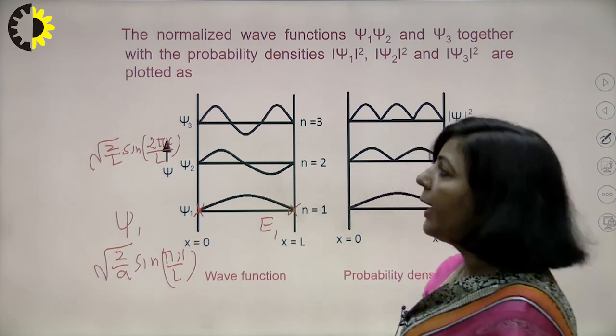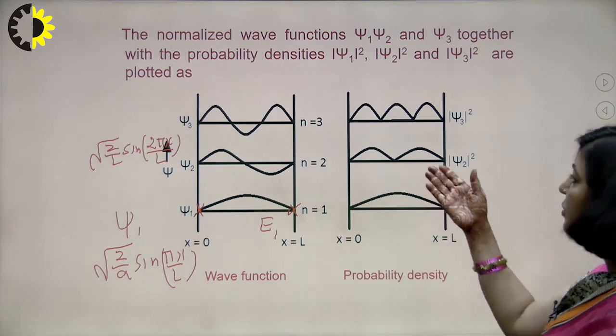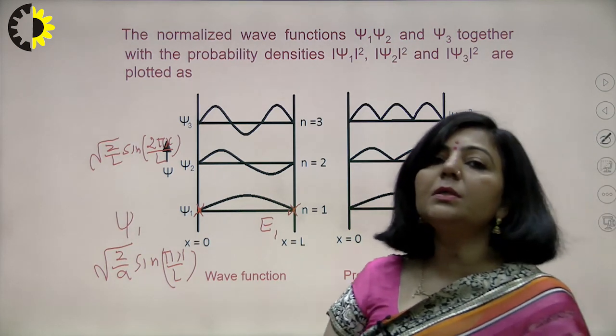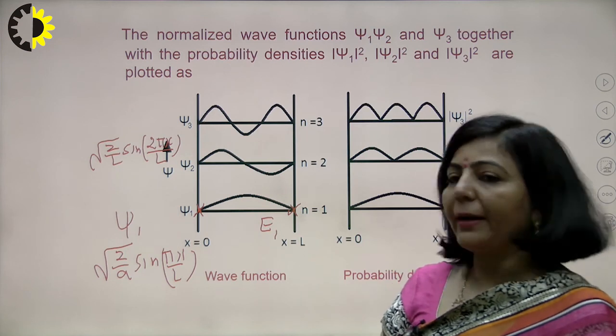And these are the plots for probabilities here. This is for psi 1 square, this is for psi 2 square, this is for psi 3 square, and so on. Now using these energy eigenvalues and eigenfunctions, how are you going to solve the practical problems?